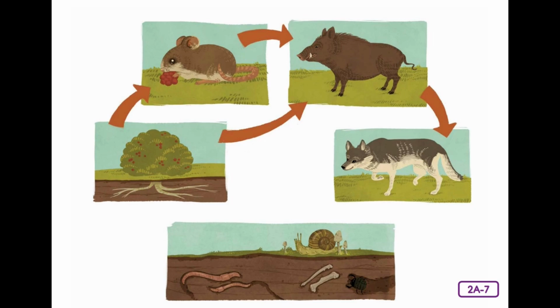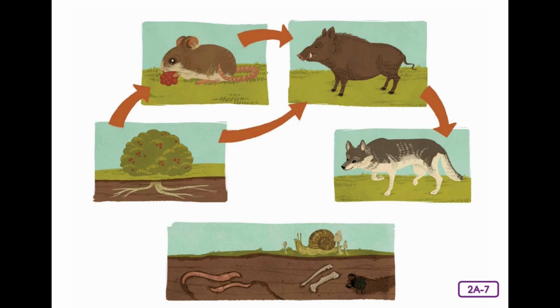Decomposers decompose or break down dead plants and animals and their wastes. By doing so, they feed themselves while returning valuable nutrients back into the soil to be reused by other organisms in the food chain. Just as with scavengers, some decomposers also eat living plants and animals. Decomposers, worms, slugs, snails, beetles, and other insects, microscopic bacteria, and fungi are some of Earth's greatest recyclers. They are very important to an ecosystem.